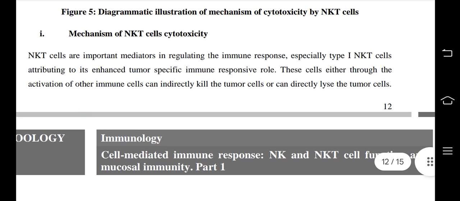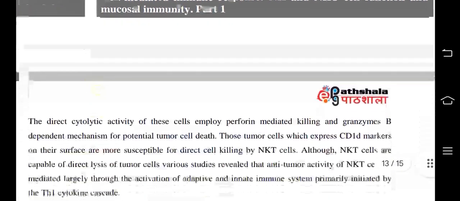Mechanism of NKT cell toxicity. NKT cells are important mediators in regulating the immune response, especially type 1 NKT cells, attributed to their enhanced tumor-specific immune responsive route. These cells, either through the activation of other immune cells, can indirectly kill the tumor cells or can directly lyse the tumor cells.